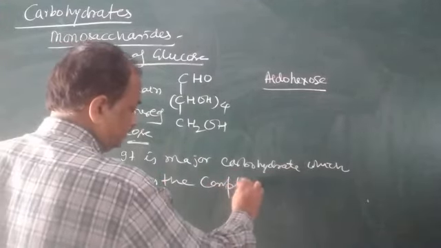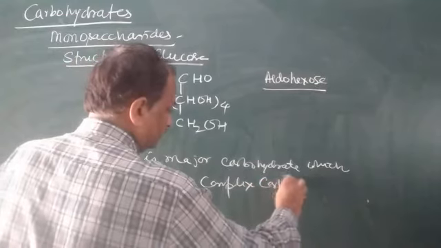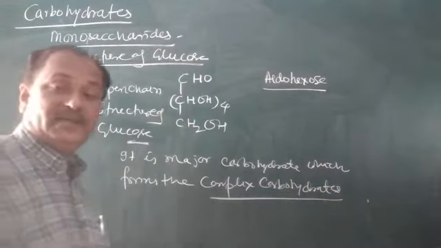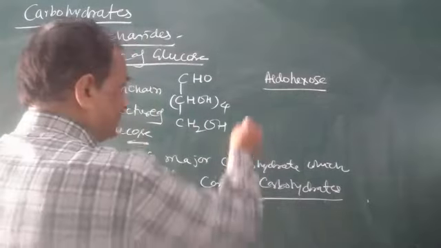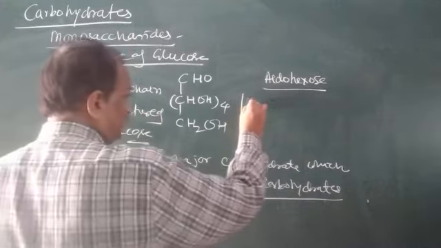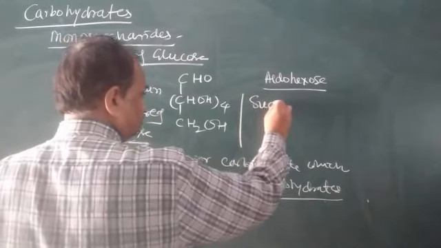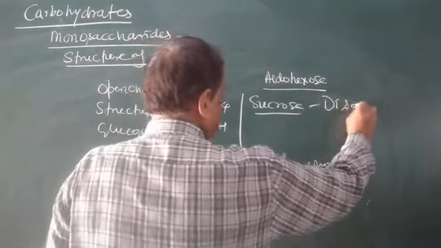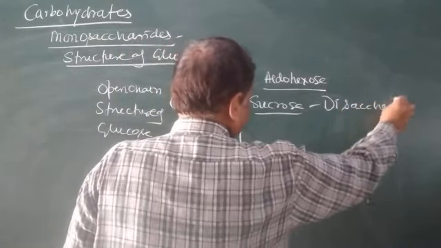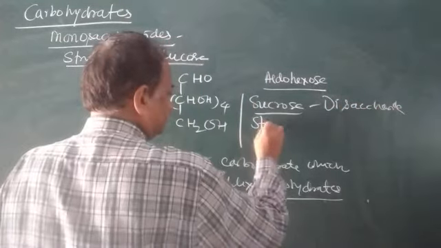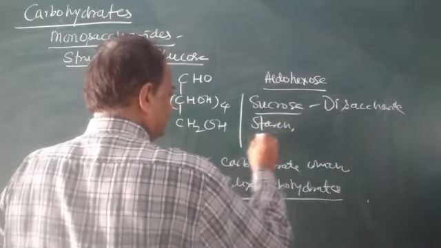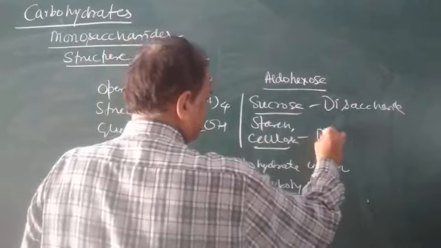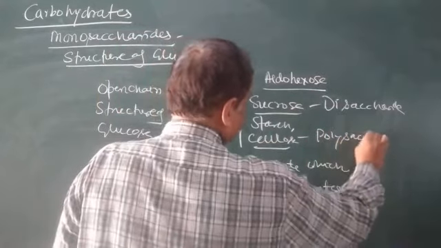complex carbohydrates, like disaccharides. Here I write sucrose. Sucrose is a disaccharide. And starch and cellulose are polysaccharides.